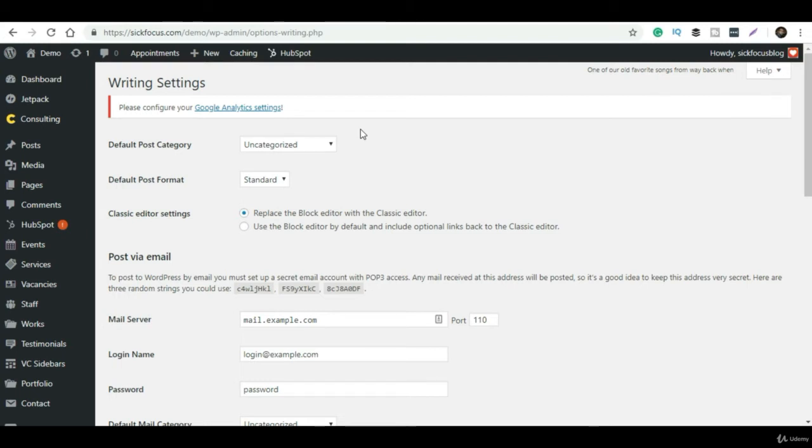And if you go to reading, that is how your website will look to visitors. Suppose you are creating a blog, then just select this option so that the latest articles will come to the homepage.